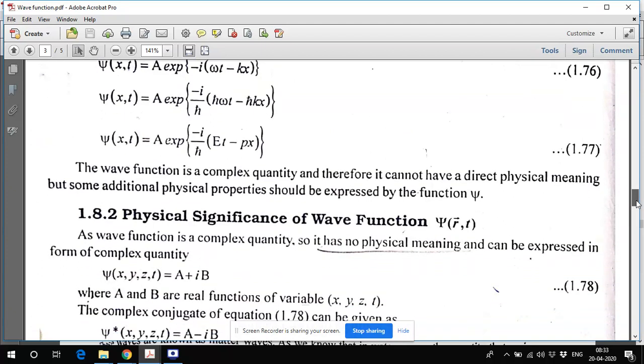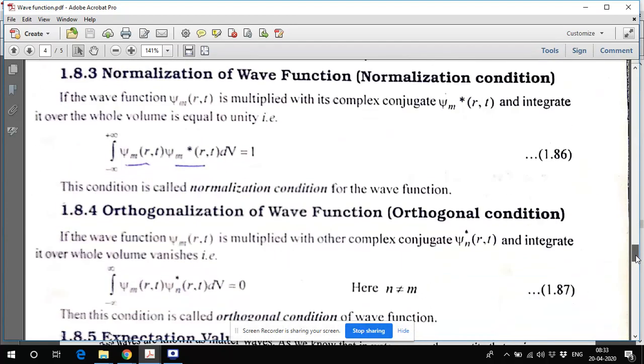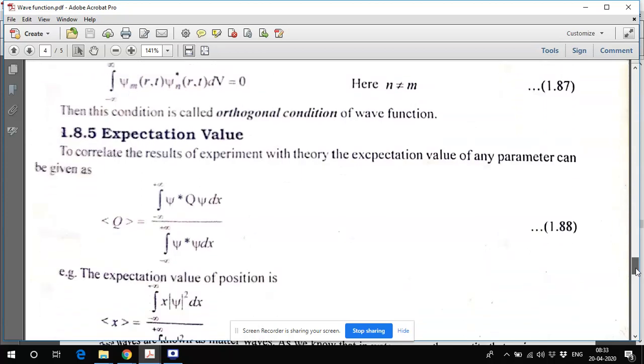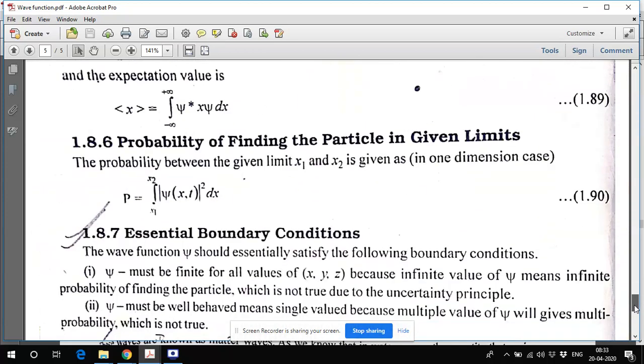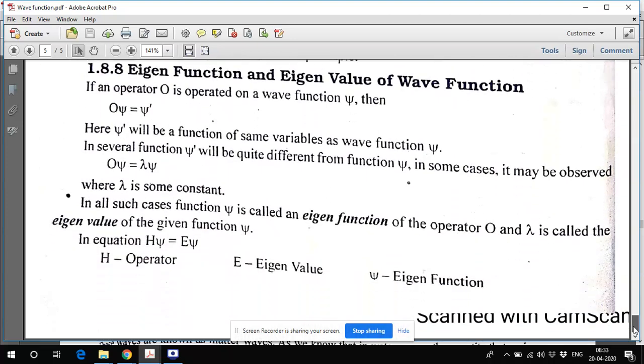Some of the physical significance, like probability, the normalization condition, the orthogonal condition, the expectation value, the boundary conditions, and the concept of eigenfunction and eigenvalue are all properties of the wave function. They should be known, and they are usually asked in the examination. From this basis, we will now shift to the derivation of the Schrodinger equation in my next lecture.